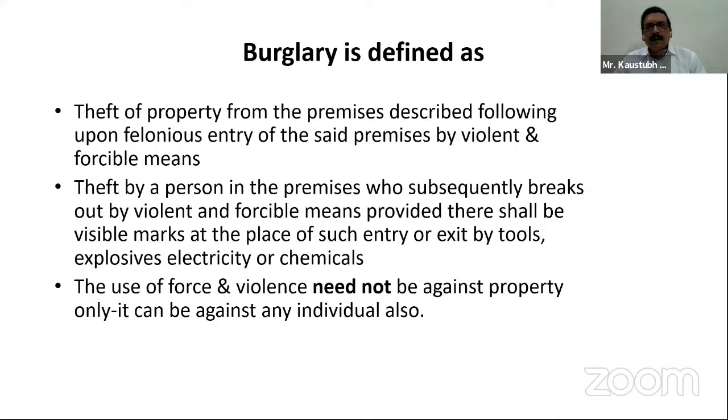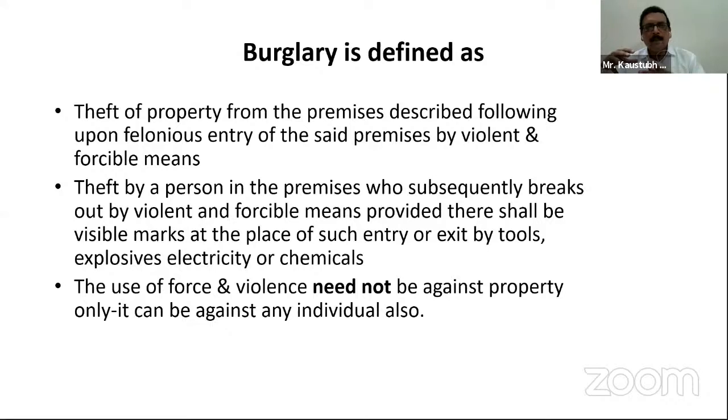Second one, theft by a person in the premises who subsequently breaks out by violent and forcible means, provided there shall be visible marks at the place of such entry or exit by tools, explosives, electricity, or chemicals. So you can understand with this term that when a person enters the business premises, he has to enter the premises which is locked by having a forcible entry.